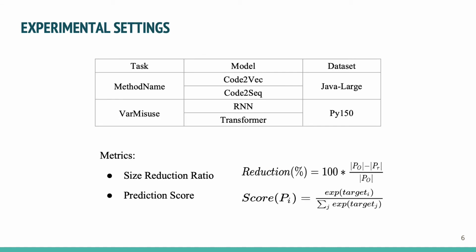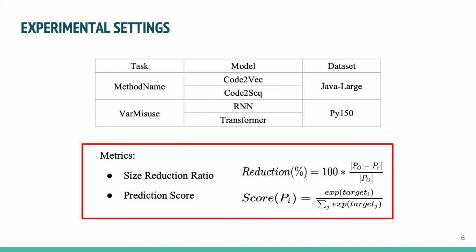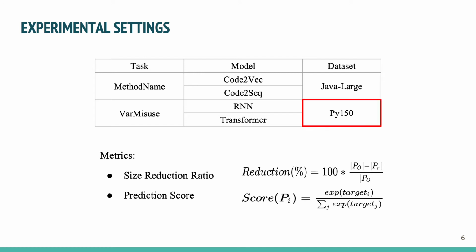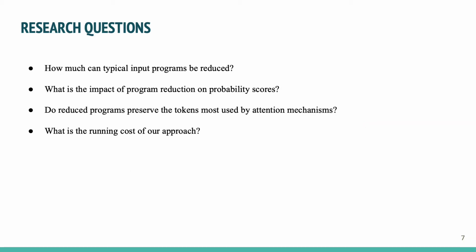We applied our approach for 2 tasks across 4 popular code intelligence models and 2 datasets in order to significantly reduce the program size but preserving the same correct prediction. In our experiment, we consider both buggy inputs and non-buggy inputs from the misuse dataset. We seek to answer the following research questions.